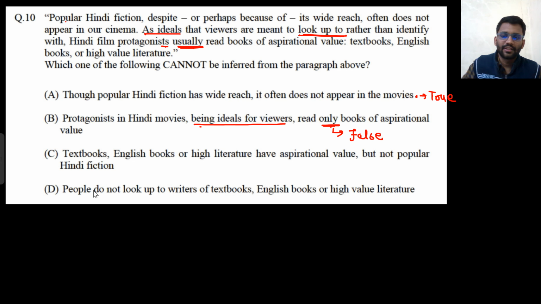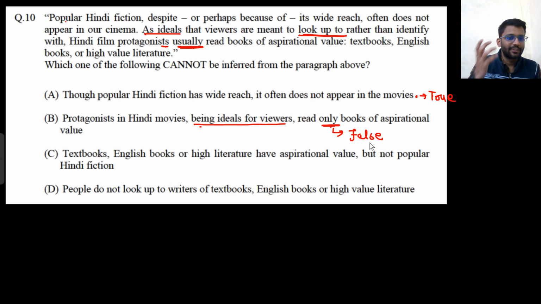Now let's read the other option as well. Textbook, English books or high literature have high aspirational values but not popular Hindi fiction. So Hindi film protagonists usually read books of aspirational value: textbook, English books or high value literature.